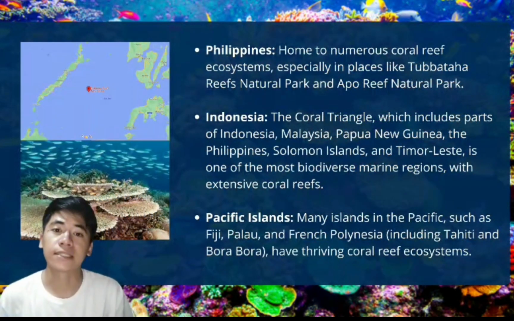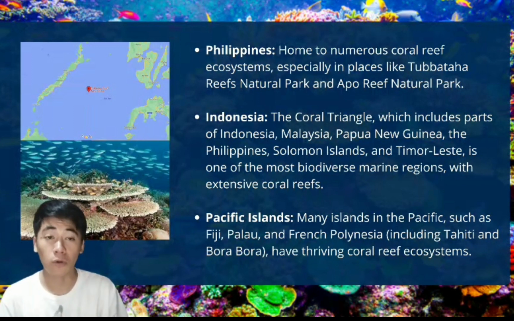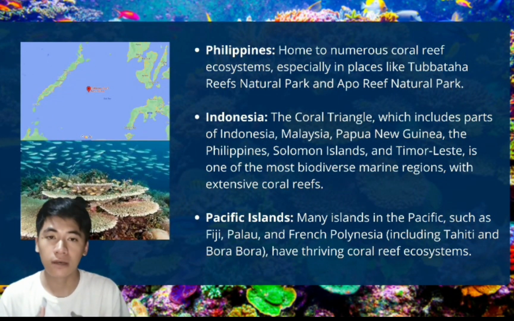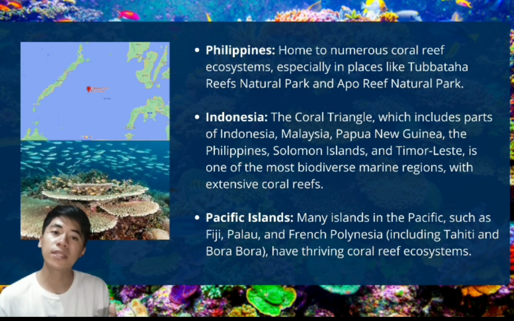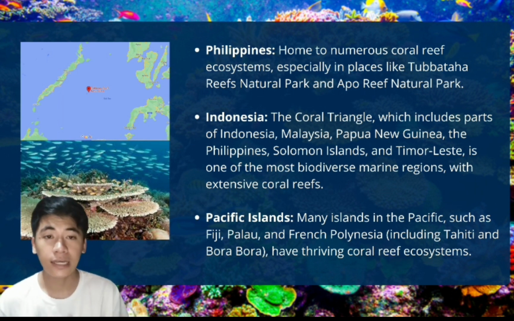The Philippines, as a mega-diverse country, is home to numerous coral reef ecosystems, especially in places like the Apo Reef Natural Park and Tubbataha Reef, which is located in the middle of the Sulu Sea. The next would be the coral reefs in Indonesia, which is the largest of all in terms of square kilometers.